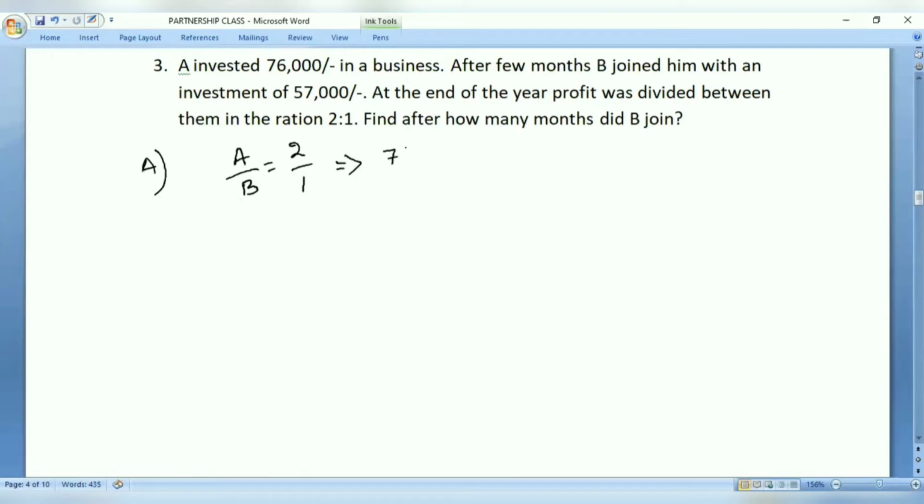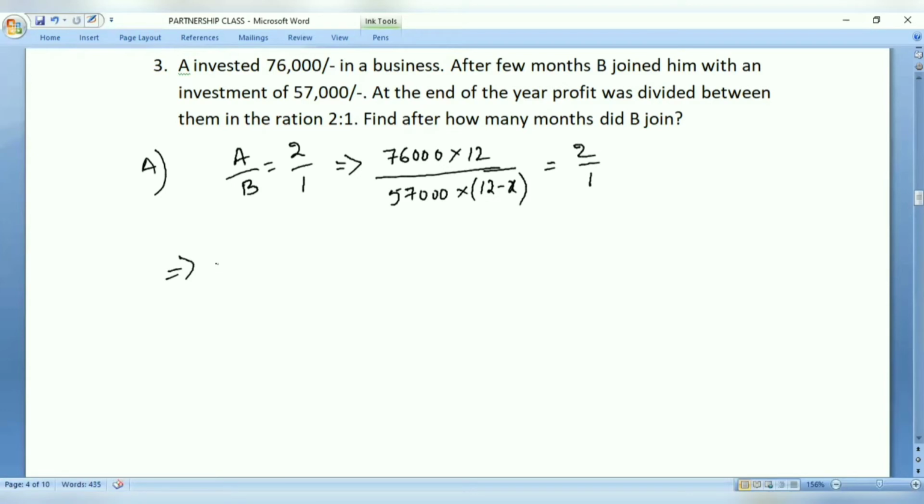So 76,000 is the investment made by A for a whole period of 12 months. Now, we do not know for how much time B invested, but we know the amount, 57,000. So from 1 year, let us subtract the time period after which B joined. So 12 minus X. This ratio will be equal to 2/1.